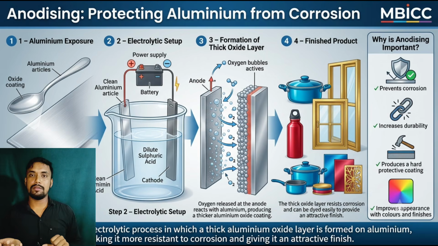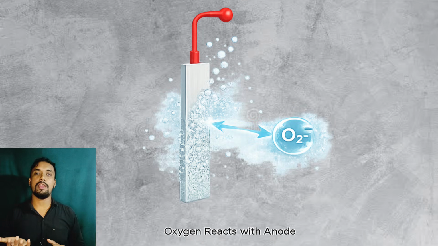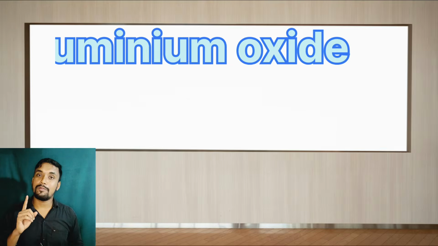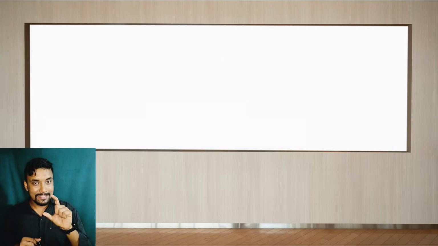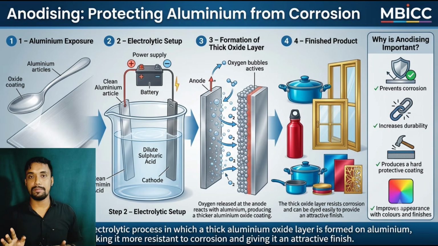So as it gets attracted by the anode, obviously it goes to the anode. When it goes to the anode, it comes in contact with aluminium and reacts with the aluminium, forming aluminium oxide, whose formula is Al2O3. This aluminium oxide is a layer over the aluminium.